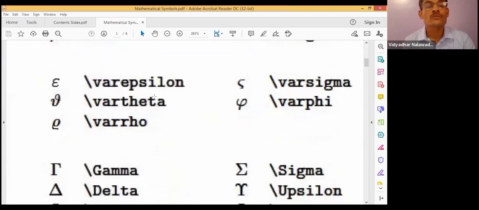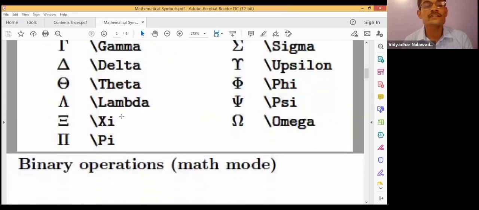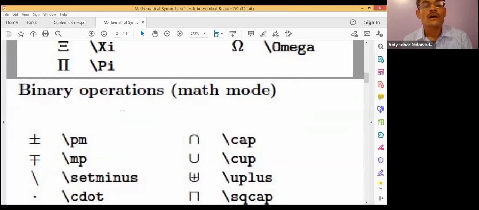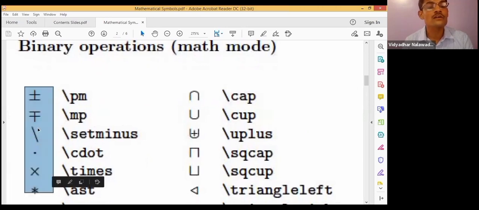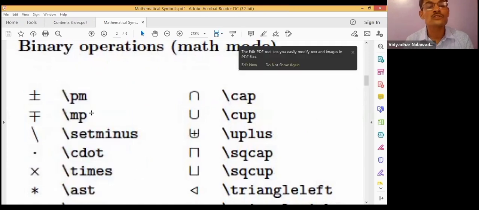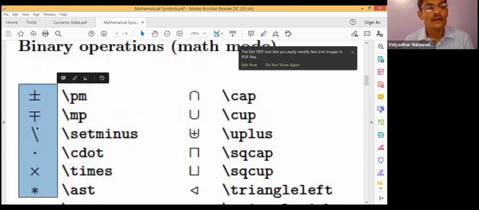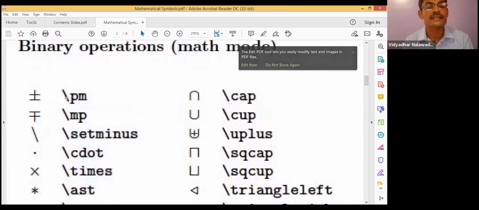These are the Greek letters. These are a few more Greek letters. Var epsilon, var theta, var rho, var sigma, var phi. These are the capital Greek letters. These are the binary operations like plus minus, minus plus. I told you that this is the code. Sorry, left hand side is the output, right hand side is the syntax.